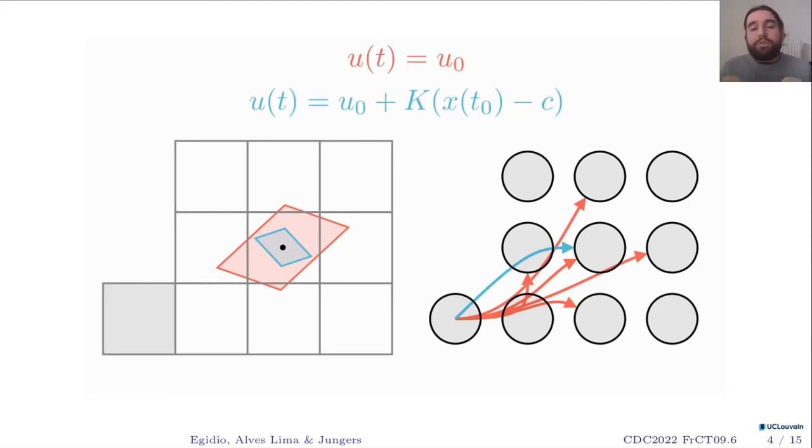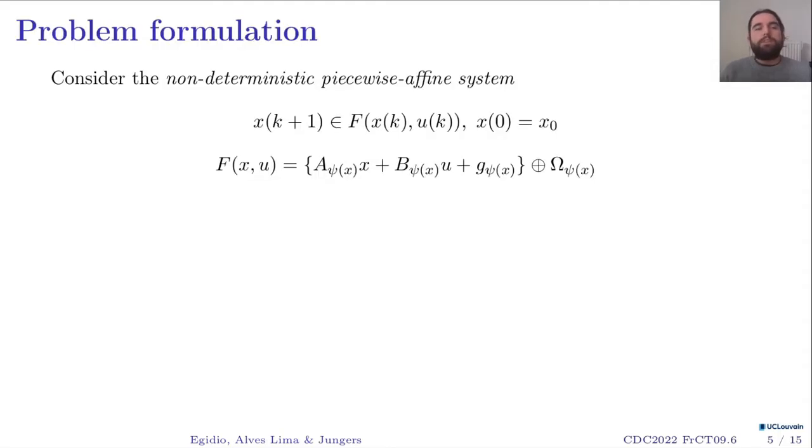This allows us to reduce the non-determinism of the system, and this is the idea that we're going to explore in this work. So we're going to study an optimal control problem, and we're going to focus on non-deterministic piecewise-affine systems in this work. These systems are given by this difference inclusion over here, where F is a set-valued map, which is composed by an affine dynamics plus some uncertainties.